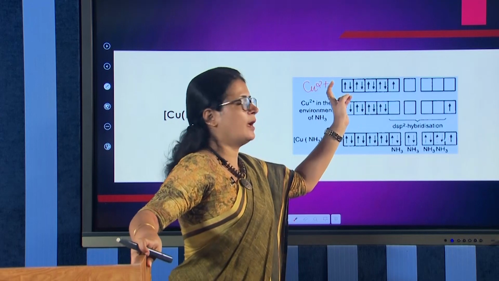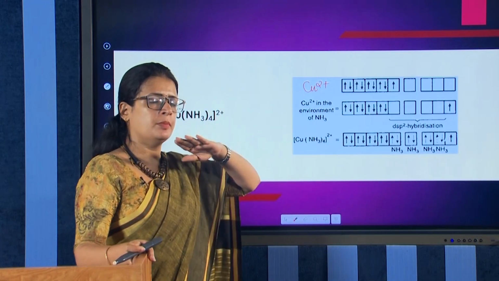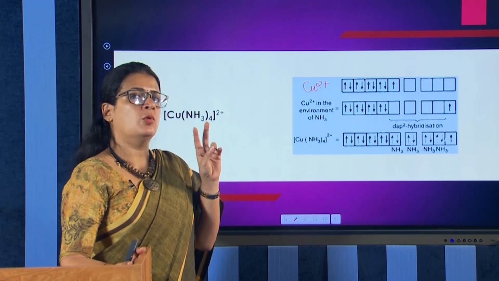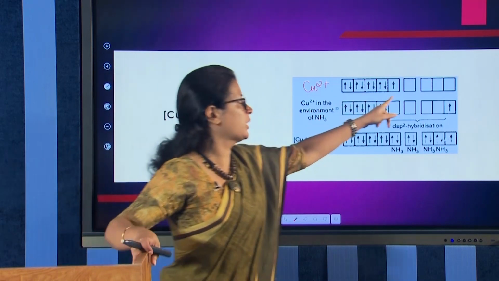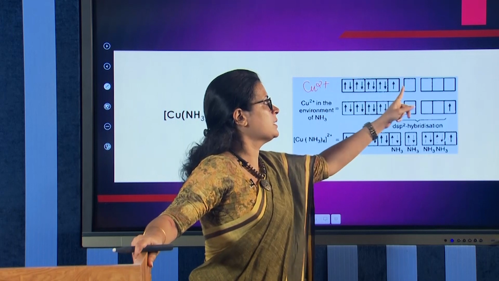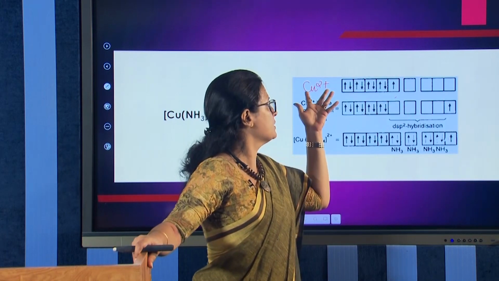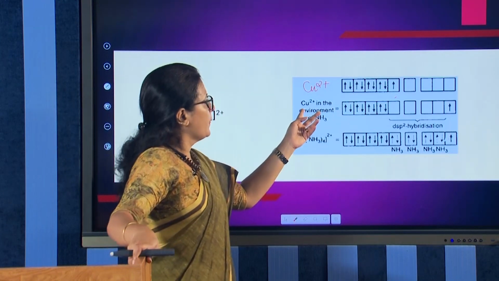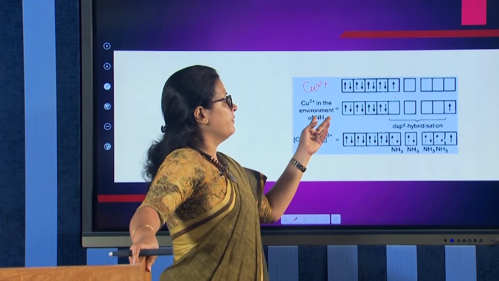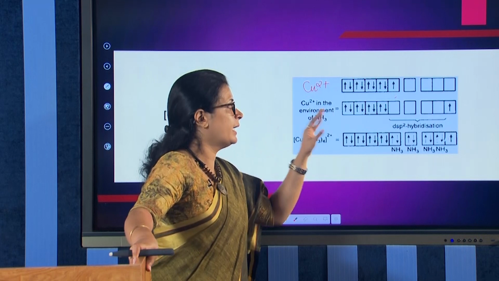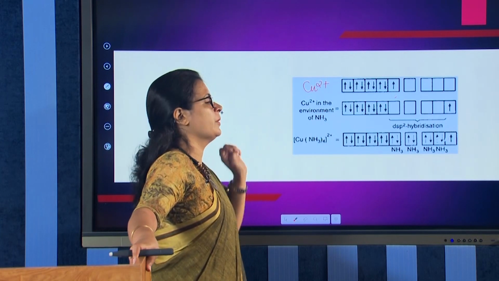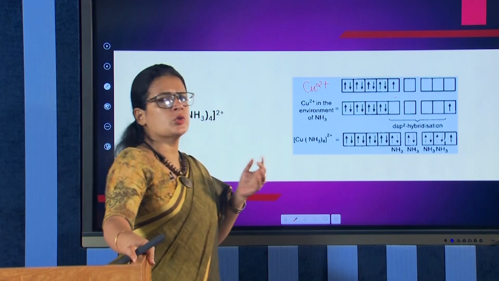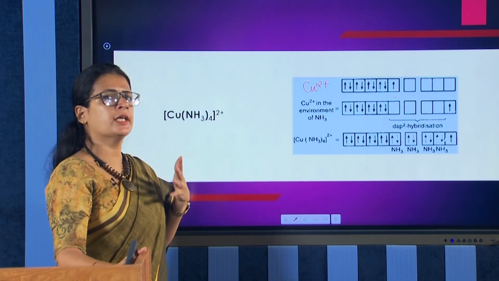Actually, the metal copper has the electronic configuration 4s2 3d9. So, 2 electrons will be gone for Cu2+, and this Cu2+ electronic configuration is written here. And now Cu2+ in the environment of ammonia: when ammonia ligands approach this copper 2+ ion, what will happen? This ammonia is also of higher strength.